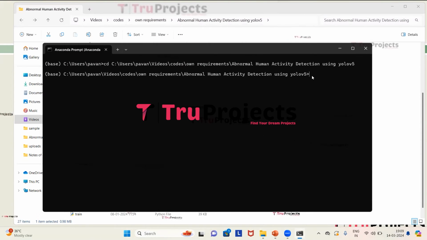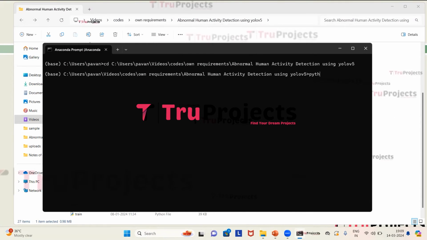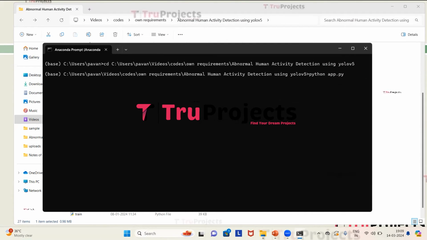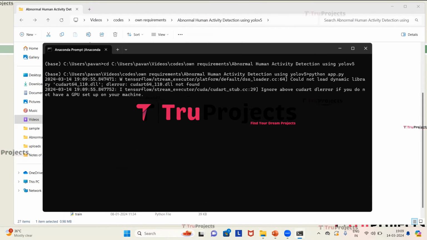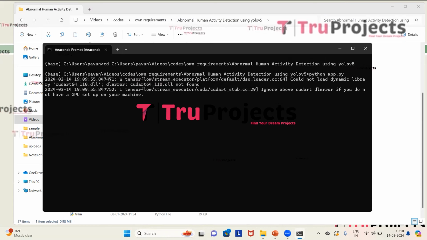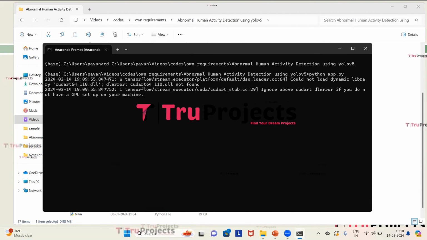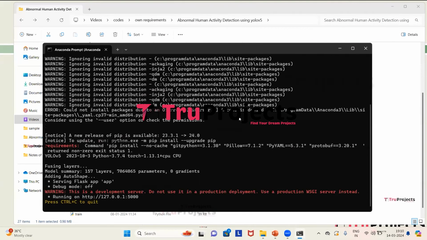And now we need to compile the app.py file. For that, type the command python space app.py and then click on enter. This command will execute the Python script and perform a runtime check for any syntax errors or logical issues. After running the app.py file, the Flask framework will host the application locally at the default address, which is the localhost and the port, unless configured differently. So this is the localhost and this is the port.